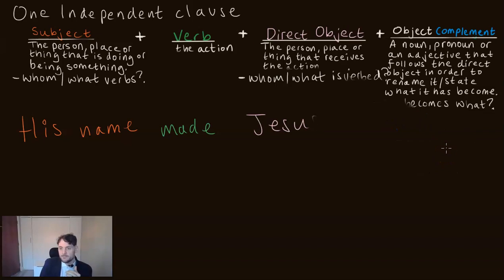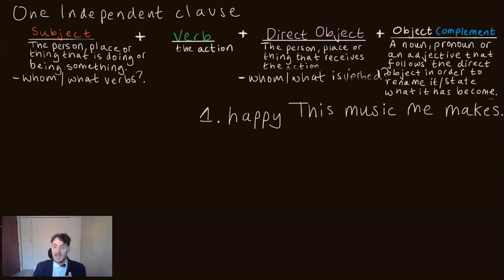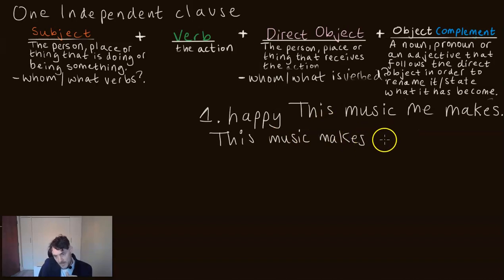So let's look at some example sentences. Now I want you to unscramble these sentences with all the words in the correct order, and then find the object complement. Okay, so pause the video if you want time to do that. 3, 2, 1. Okay, so the answer to the first one should be: this music makes me happy.